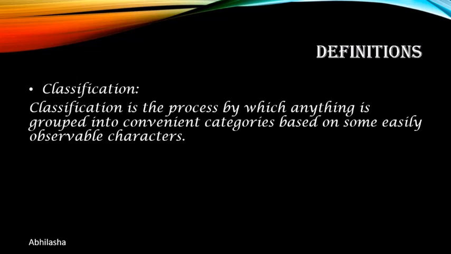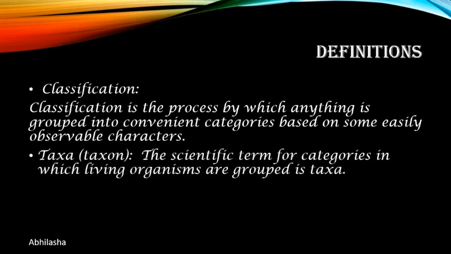With that understood, let's take a look at these definitions. Classification is the process by which anything is grouped into convenient categories based on some easily observable characters. So you identify certain characters of organisms and group organisms into a single group based on the similarities between those organisms. Taxa or taxon is the scientific term for categories in which living organisms are grouped.